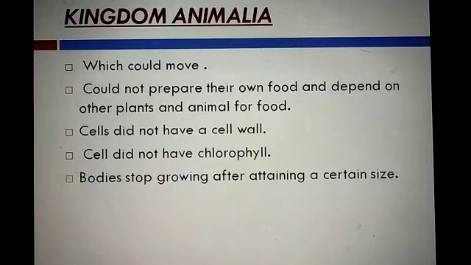And the rest, that means the organisms which could move, showing locomotion and movement, are in kingdom Animalia. They could not prepare their own food, they are heterotrophs. The mode of nutrition is heterotrophic nutrition because they depend on other plants and animals for food, and they didn't have a cell wall. Okay, you know that the animal cell lacks a cell wall. And animals did not have chlorophyll, they are heterotrophs, so chlorophyll is absent.